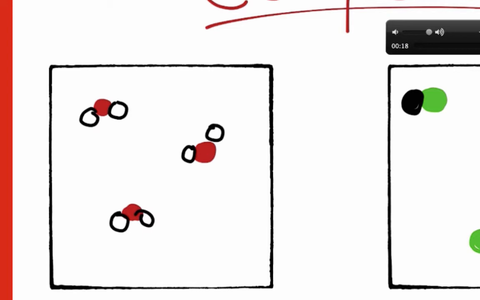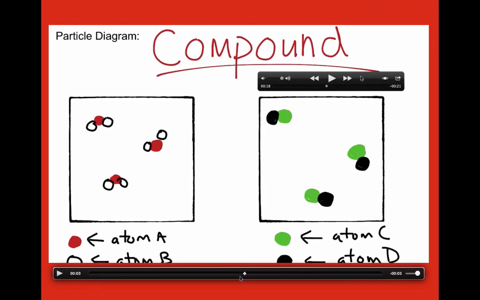Now, the reason why this is considered a substance is because substances are pure throughout the whole sample. Notice that there's only one thing in this box. They all look the same. Even though it's containing two different elements, they're touching in all the same manner. So there's one atom A touching or joined with two atoms of B.